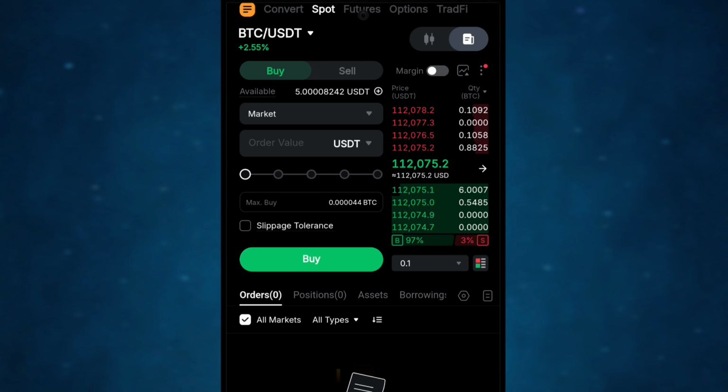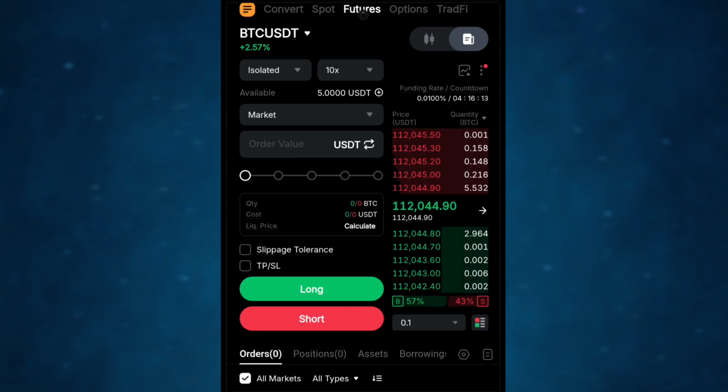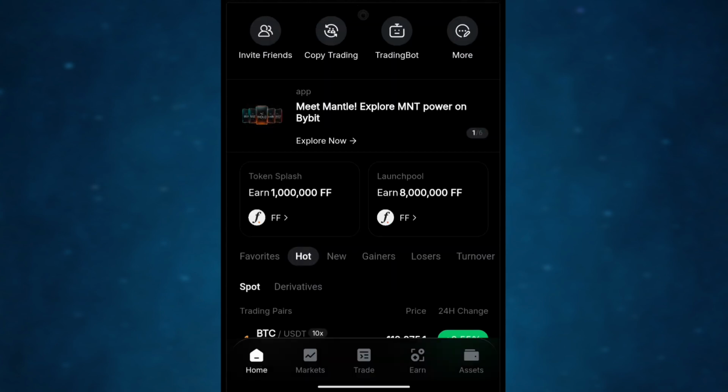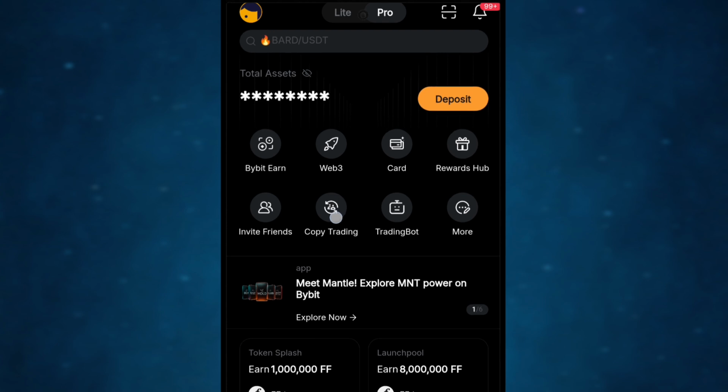Or you can come into futures. With futures, you bet in the direction of the market. But if you say, I don't know how to trade futures, or I'm new to crypto, do not worry. Come here to where you see home right here. Come here to where you see copy trade, right? Click here where you see copy trade.